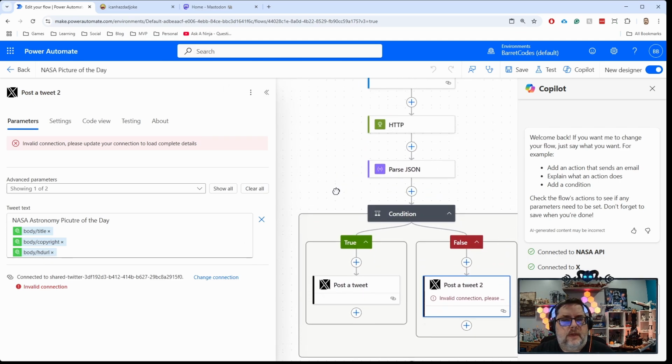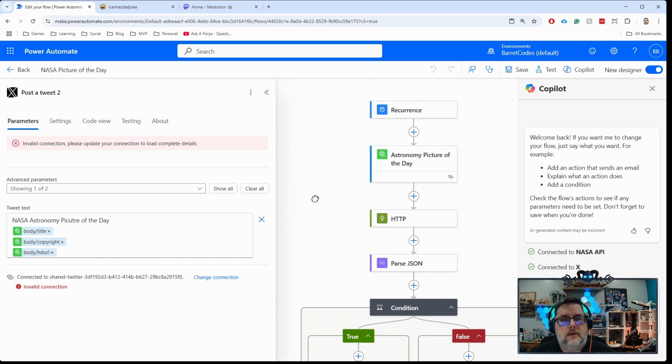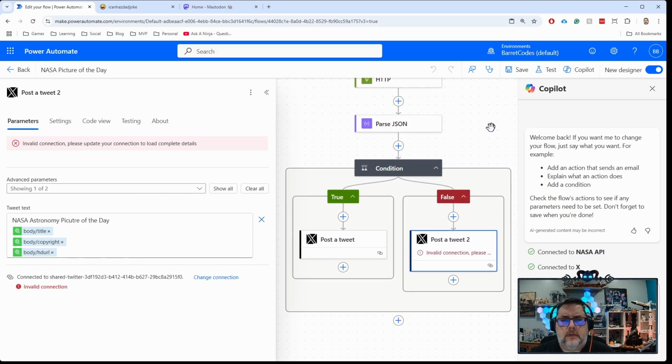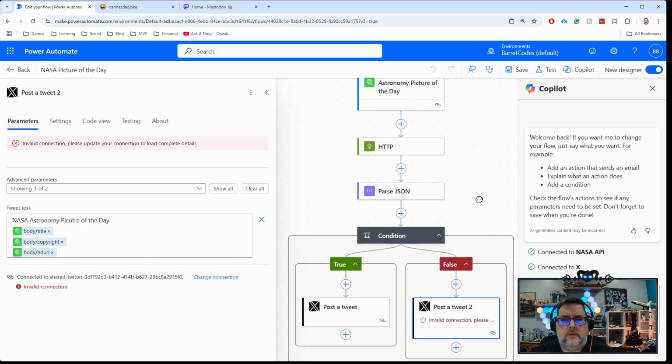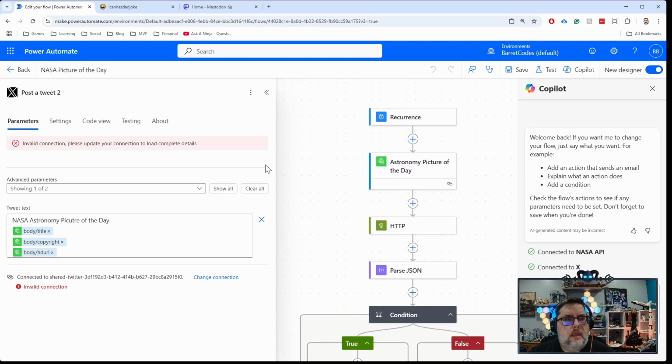So that was another example of how I could use the HTTP endpoint or the connector to go out to an open API that's out there for the public to use and get some data back. In this particular case, a picture or a YouTube video, and then I can post that to social media. Now, I want to get this one fixed because I really enjoyed posting that to my Twitter every day until that Twitter stuff all went to crap. So there's a couple of good examples of things you can do.